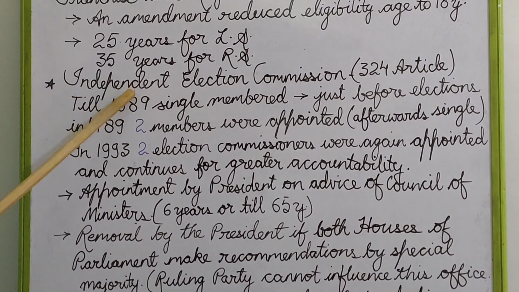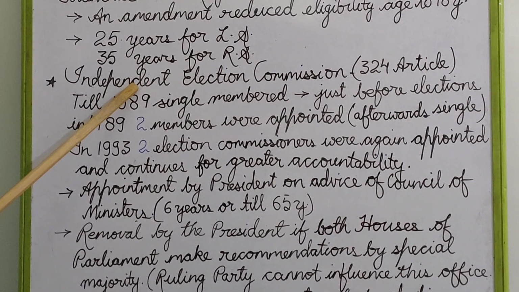So, from there we have an independent or autonomous body.